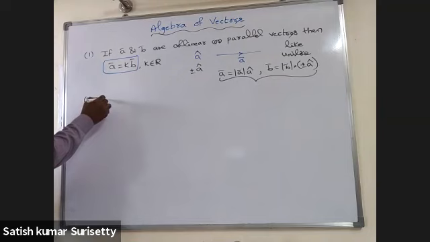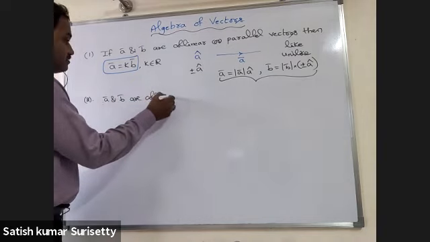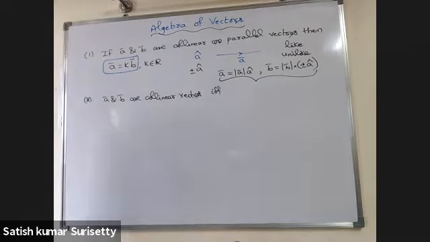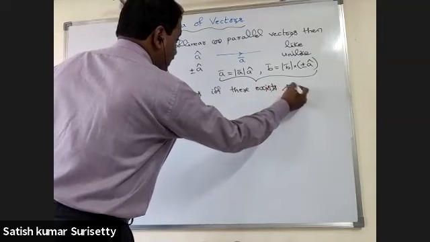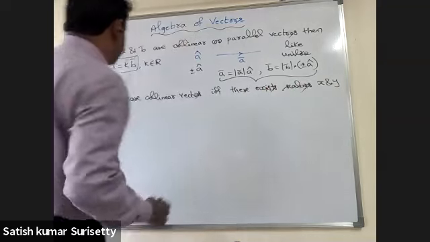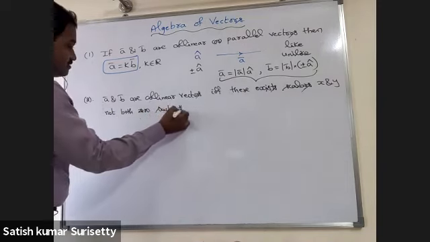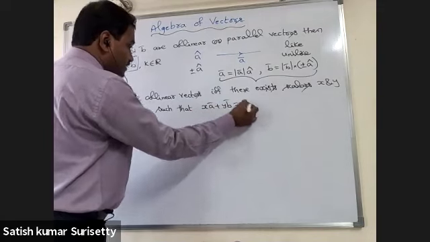Next, A bar and B bar are collinear vectors if and only if there exist scalars x and y, not both zero, such that x A bar plus y B bar equal to 0.